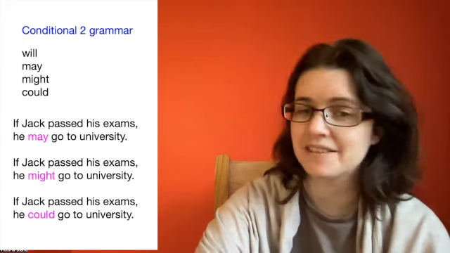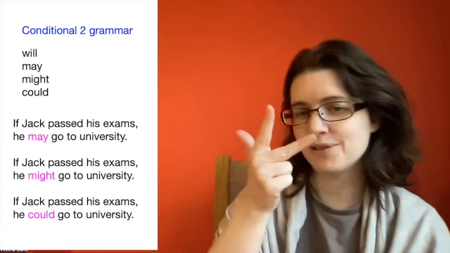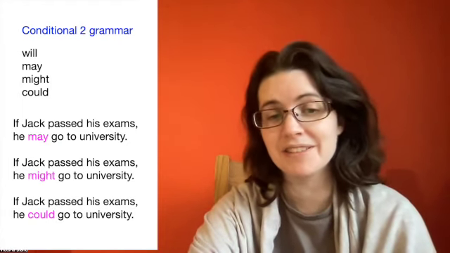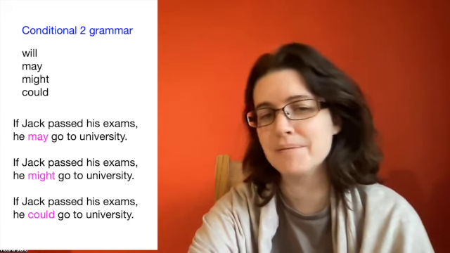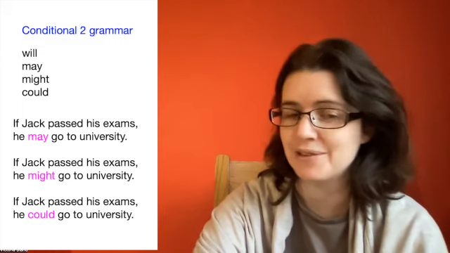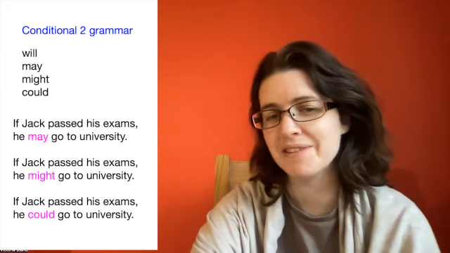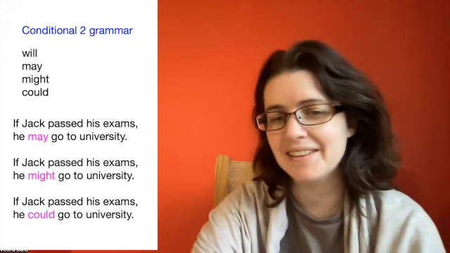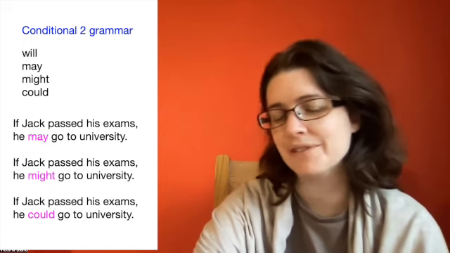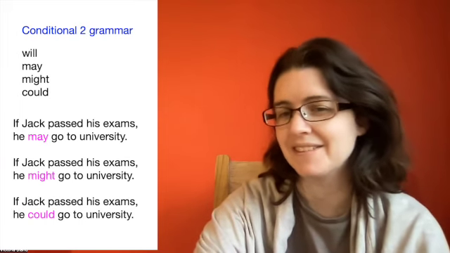And with the second conditional, you can also use may, might, and could. If Jack passed his exams, he may go to university. Not definitely, but maybe. If Jack passed his exams, he might go to university. Again, the meaning is the same, maybe not definite. And the last one, if Jack passed his exams, he could go to university. He would be able to. He would have the ability to go to university.